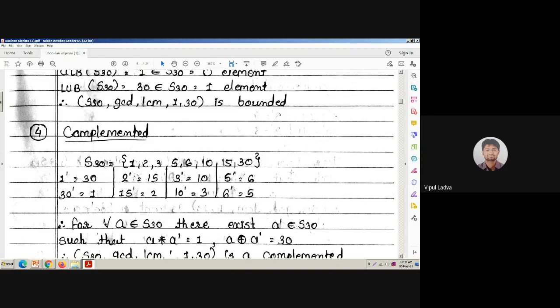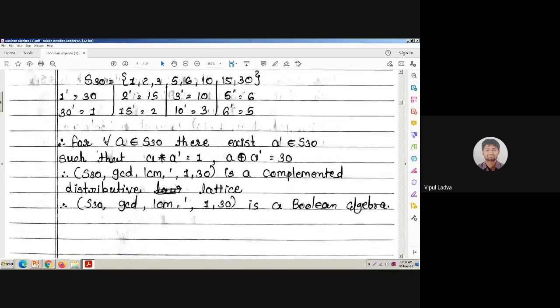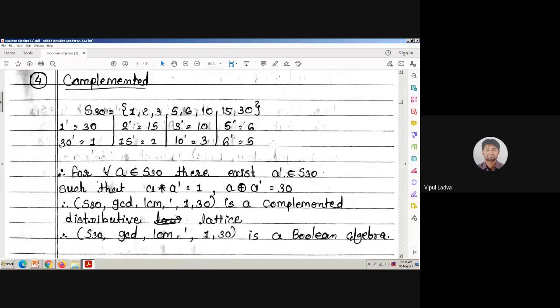Okay, so hopefully it's clear, and that way we can prove that this lattice is going to act as a Boolean algebra. Now I'm also sharing this lecture note with all of you so that you can study it as well. I'll download it and then share it. Till then just go through it. If you don't understand, please tell me. Any question, I'm here.